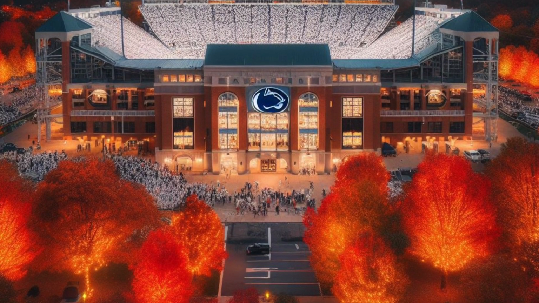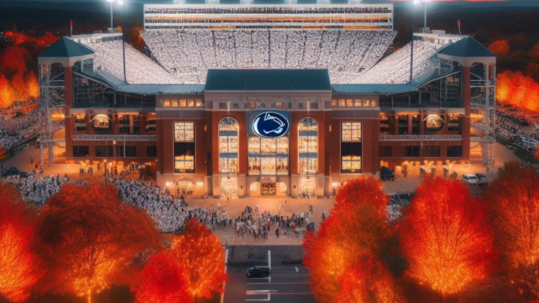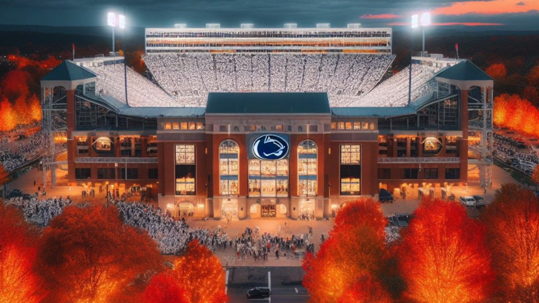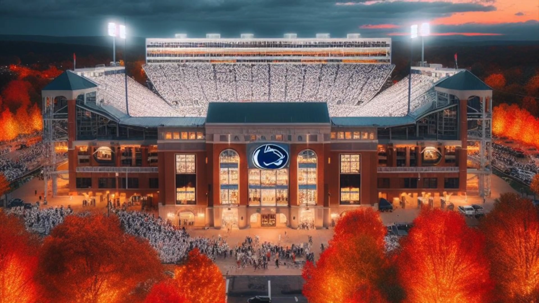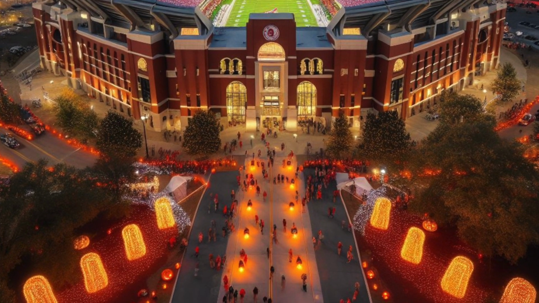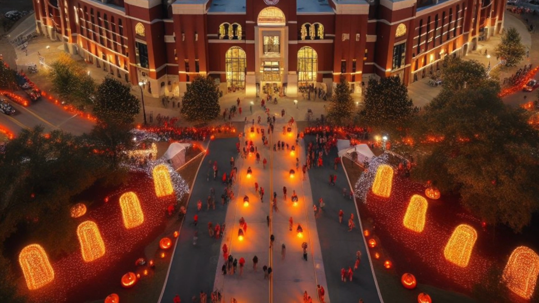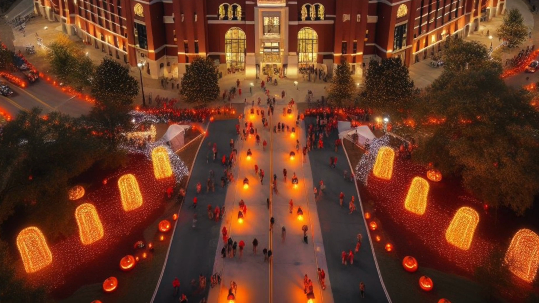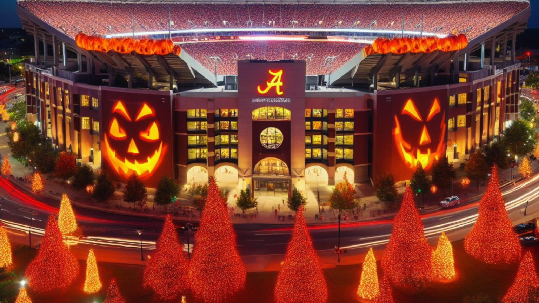There's another made up exterior. You've got some nice trees there, very beautiful fall foliage with the nice little lights illuminating from them. That is very nice. This is Bryant Denny Stadium. Nice exterior. Yeah, they did get a renovation to their exterior in Alabama, and they're going to be hosting LSU this week, but there's some just nice different photos.